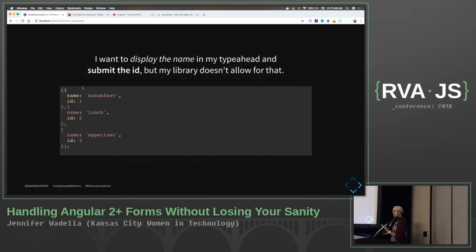I want to display a name in my type ahead and submit an ID, but my library doesn't allow for that. This is a specific problem I ran into where I was like, really, it's 2018 and this is causing me problems? You gotta be kidding me. We've seen this a million times where we've got an array, and we want to use a name on the type ahead to display the user, but all we care about is submitting an ID to the back end because that's how we're associating our values in the database. All right, so how do I handle this?